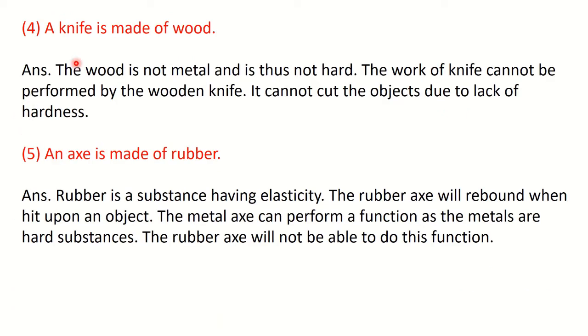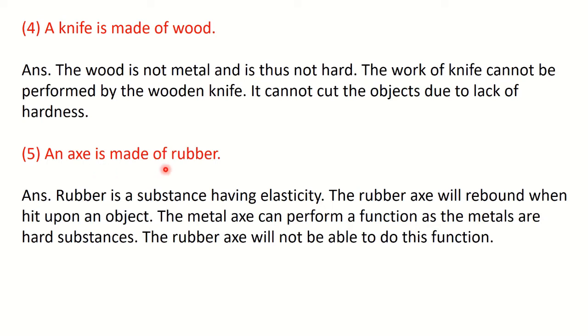Next, a knife is made of wood. What is the work of a knife? We use a knife to cut vegetables or fruits, and it has a sharp edge. So it is made up of metal. But wood is not a metal and it is not hard. So the work of a knife cannot be performed by a wooden knife. It cannot cut the objects due to lack of hardness.